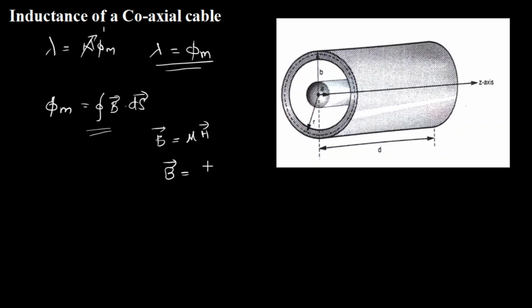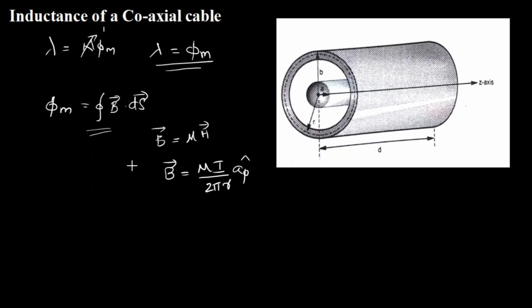Using Ampere circuital law, we found it as mu I divided by 2 pi rho, where rho is the radius. I am talking about the magnetic field inside the coaxial cable. Here I have taken the radius as r; you should not confuse, somewhere you will see rho, both are the same. So B is mu I by 2 pi r along the a phi direction.